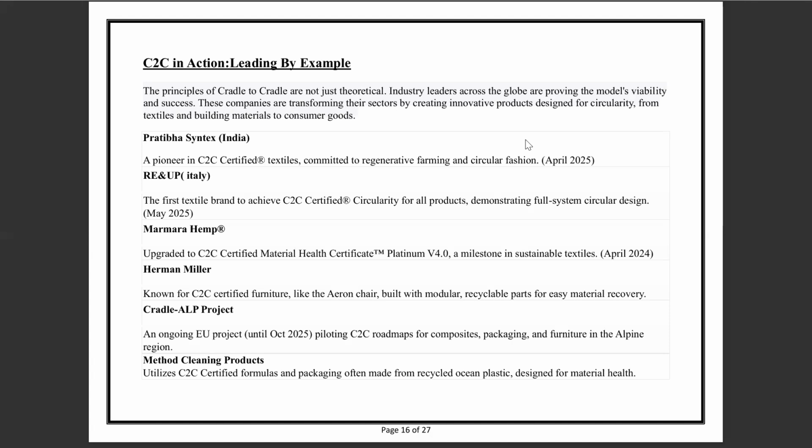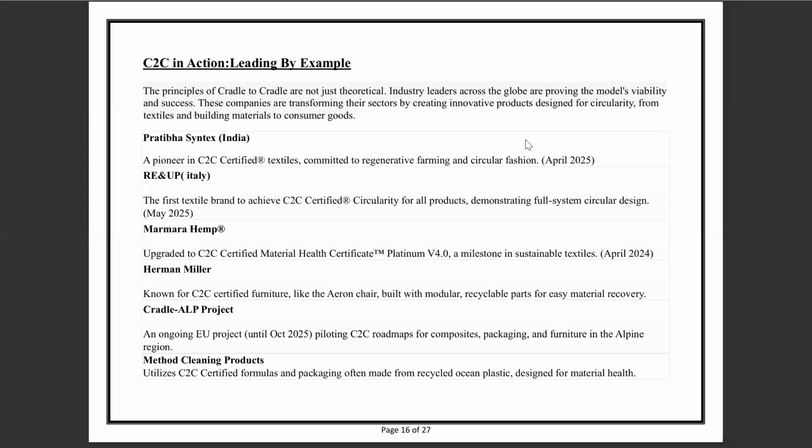The principles of cradle to cradle are not just theoretical. Industrial leaders across the globe are proving the model's viability and success. These companies are transforming their sectors by creating innovative products designed for circularity, from textiles and building materials to consumer goods, which includes, first, Prabhita in Syntex, pioneers of cradle to cradle certified textiles committed to regenerative farming and circular fashion.